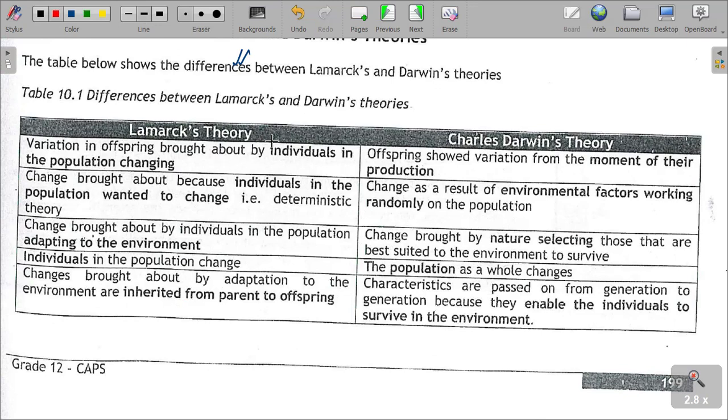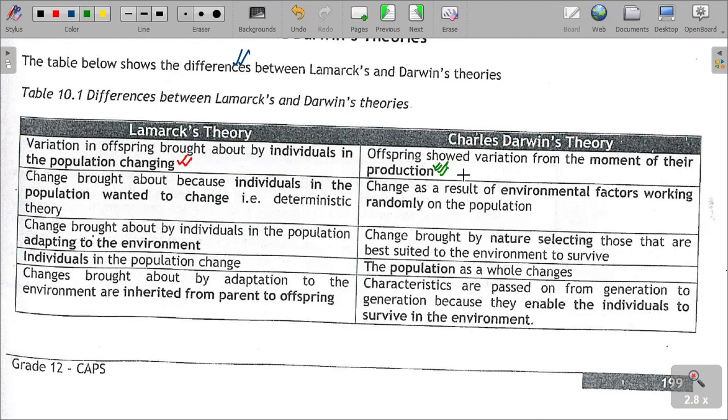Variation in offspring brought about by individuals in the population changing. According to Lamarck's theory, variation in the population or in offspring is brought about by individuals in the population changing. However, Darwin's theory is saying offspring showed variation from the moment of production. So from the time of fertilization, when the individuals are being formed, according to Darwin's theory, they already showed variation.